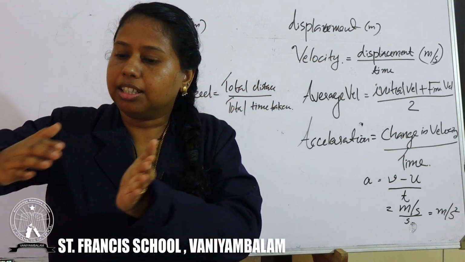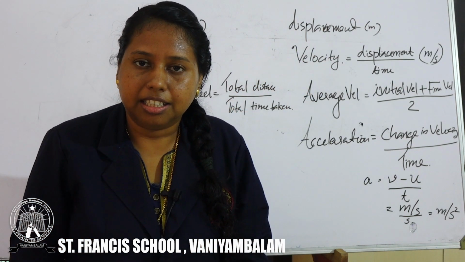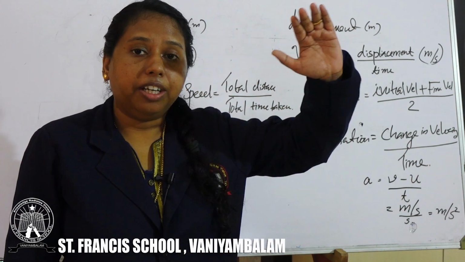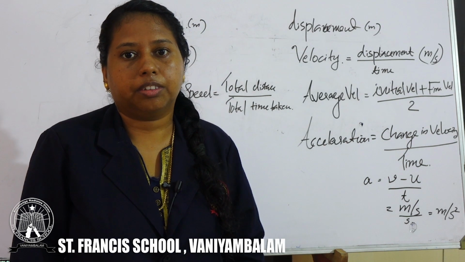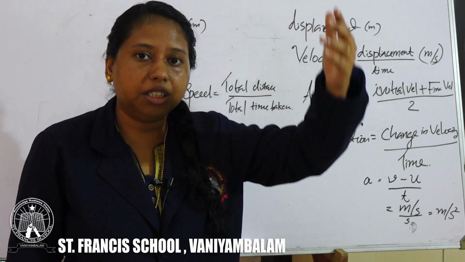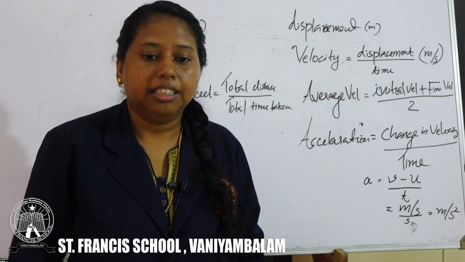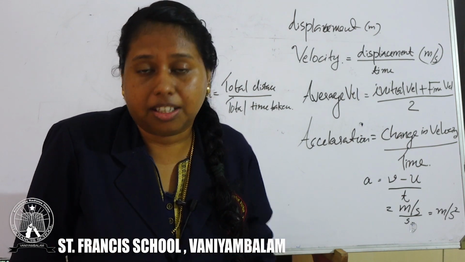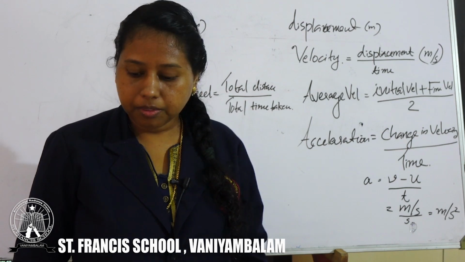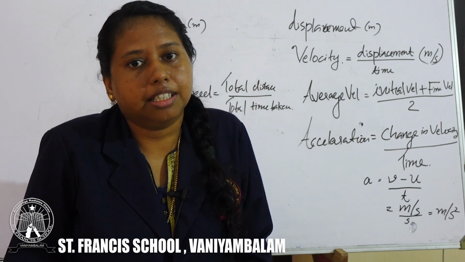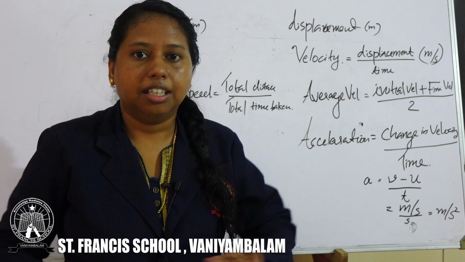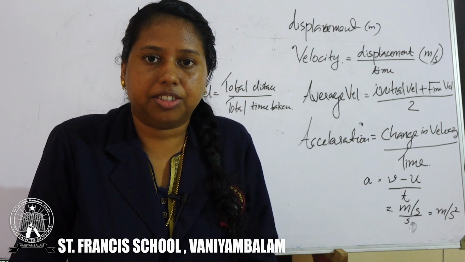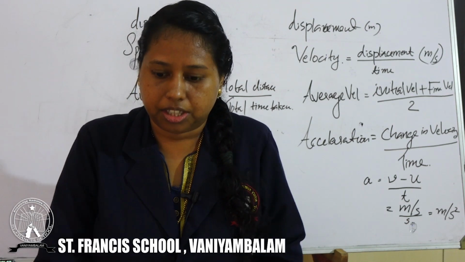If it is decreasing uniformly, then also it is uniform acceleration. The best example is the free fall of a body from a height. A falling body has uniform acceleration. Non-uniform acceleration is where the velocity changes non-uniformly, the opposite case of uniform acceleration.